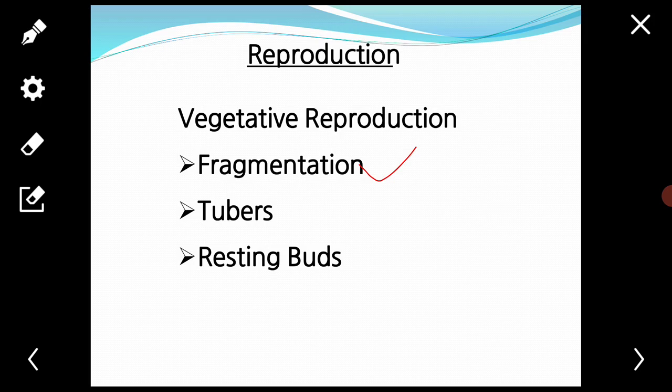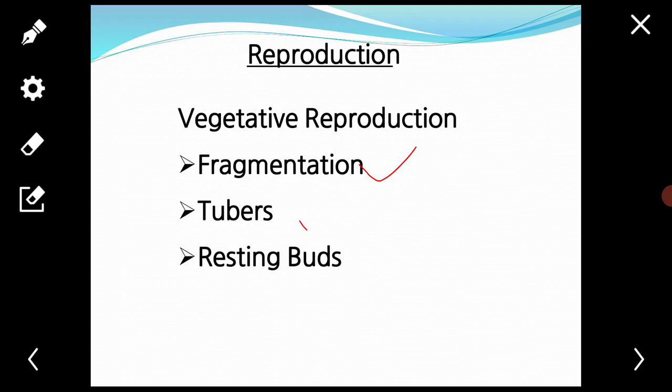It has been reported that species growing under humid conditions, like Selaginella rupestris, develop adventitious branches and roots in their prostrate branches. These branches break their connections with the parent plants and grow as new separate plants.